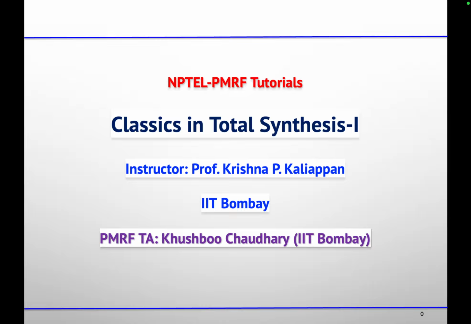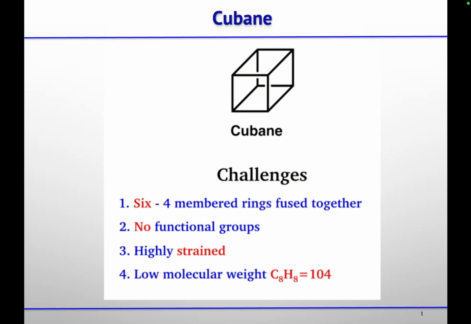Okay, so let's start. The first molecule you already learnt about is cubane. Cubane contains four-membered rings. There are six four-membered rings in this one molecule, which are fused together, and as you can see, there is no functional group present in this molecule. Because four-membered rings are highly strained, and there are six in this molecule, it is very highly strained.